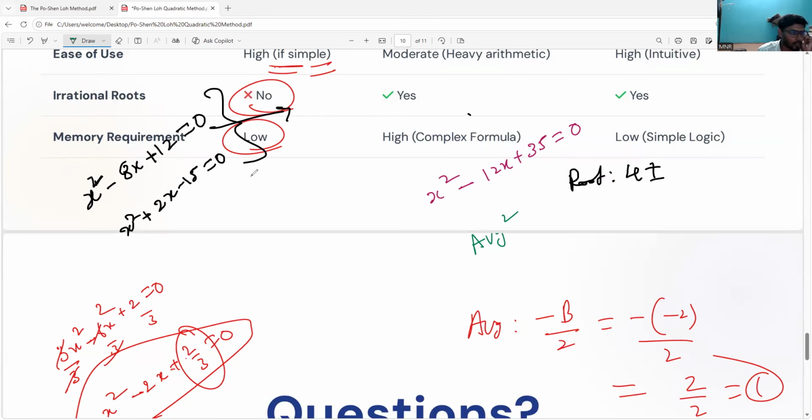If you find u square, what will happen, everyone? The u square value, you can cross check it, how much will it come? 4 will come. So u value will come as 2. So 4 plus or minus 2 is the answer. That's all it is.